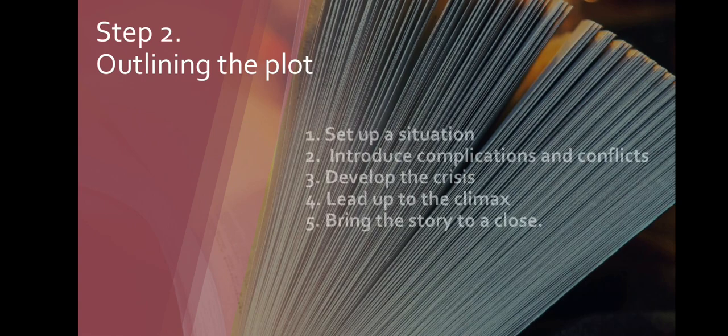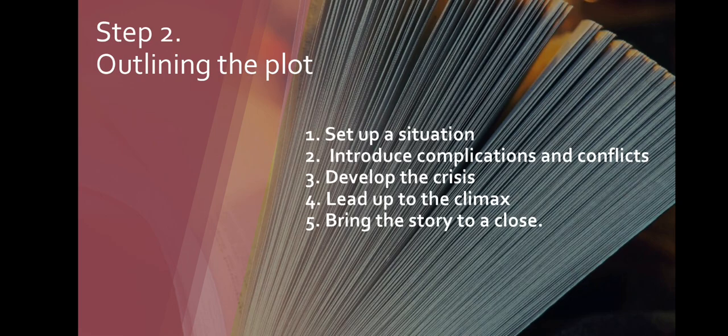Now, the second step you are going to do is outlining the plot. Here there are other steps underneath this. You have to set up a situation. You need to think in your mind out of what situation the story will begin, the beginning lines, and how the story is developing steadily and gradually. The characters will appear and interact in the situation. These things, the setup of the situation, should be in your head.